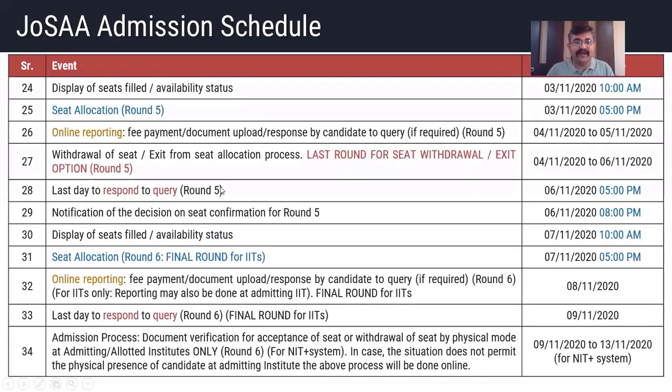Then round 5, round 6. Now in round 6 you have to take care. Round 6 is for both NIT plus system and IITs. On 7th November, round 6 for IITs will be displayed and you need to do the online reporting for IITs and you need to respond to the queries by 9th November.